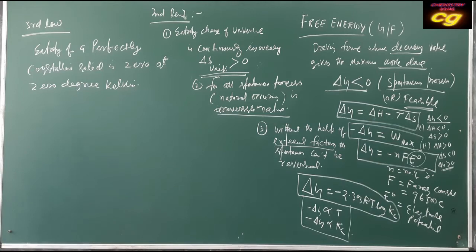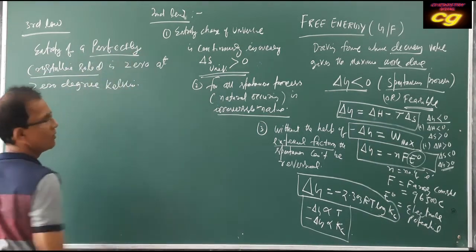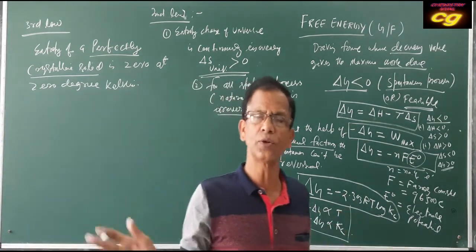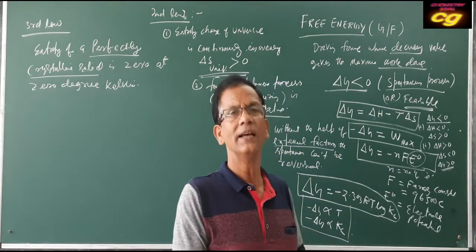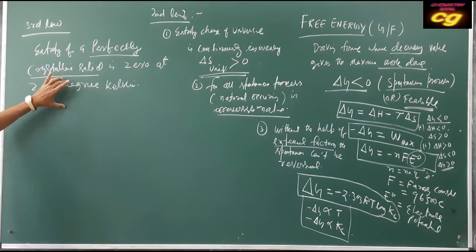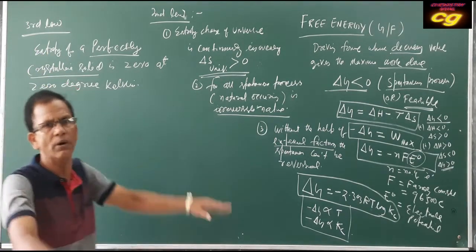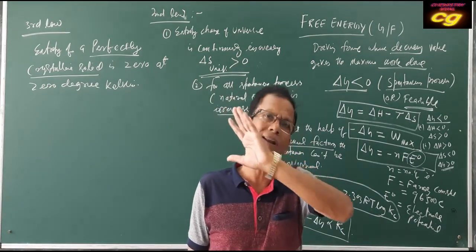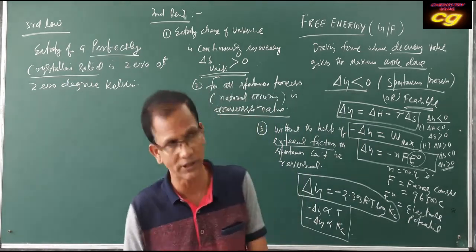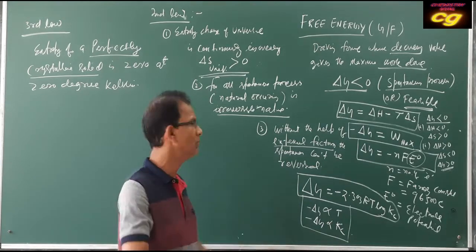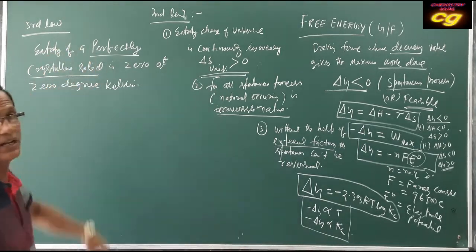That means when the temperature is 0, for a perfectly crystalline solid where the particles are orderly arranged, there is no disturbance, no disorderliness. In that case, the entropy of this type of solid is 0. Zero means the value is very minimum, where the disorder and randomness are negligible. In that case, entropy is taken as 0.